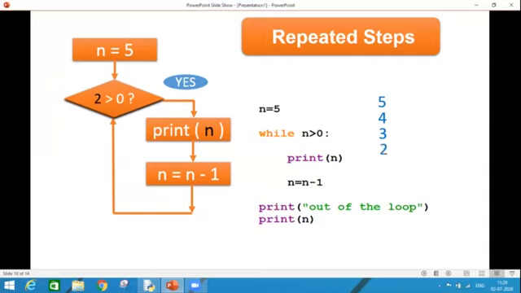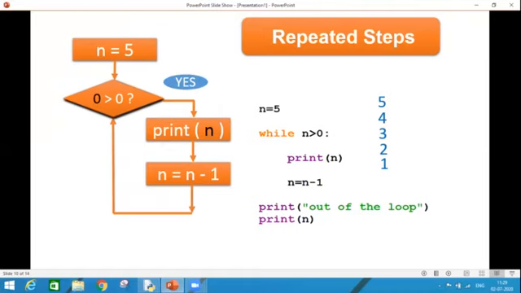Then we follow both steps again and go back and check whether 1 is greater than 0 or not. Again the condition is true. So we repeat these steps again, but after decrementing my iteration variable this time, the n value has become 0 and now my condition is whether 0 is greater than 0 or not.